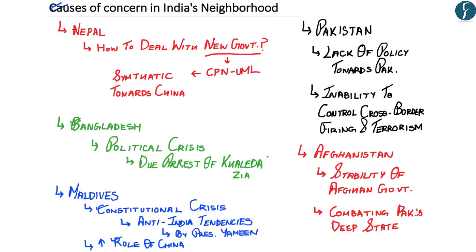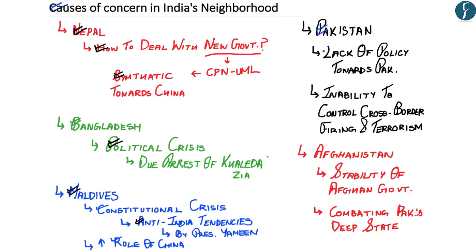Now, hopefully, up till here, you have understood the causes of concern that the author highlights in India's neighborhood. You understand that in Nepal, the cause of concern is on how India should deal with the new government, which is more sympathetic towards China. Subsequently, in Bangladesh, the political crisis that has occurred due to the arrest of Khalida Zia should be of focus for India. While in Maldives, the constitutional crisis and the ongoing anti-India tendencies by President Yamin and the increased role of China should be of concern for India.